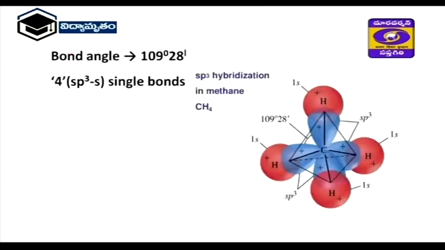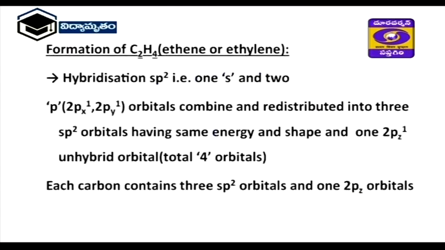In this one, carbon is the central atom with 4 sp3 orbitals on 4 sides, and each carbon sp3 orbital forms a bond with a hydrogen atom. Therefore, we are observing 4 sp3 s bonds here, and the bond angle between H-C-H is 109 degrees 28 minutes.